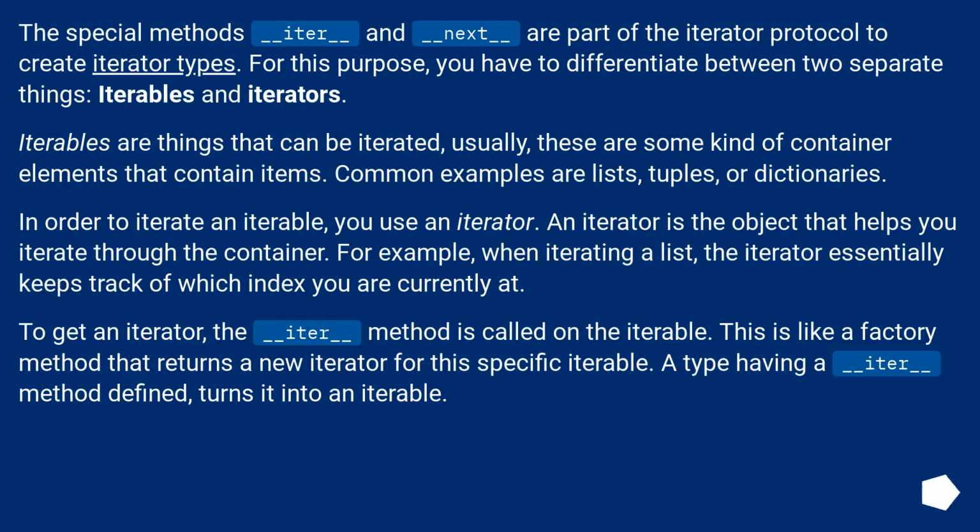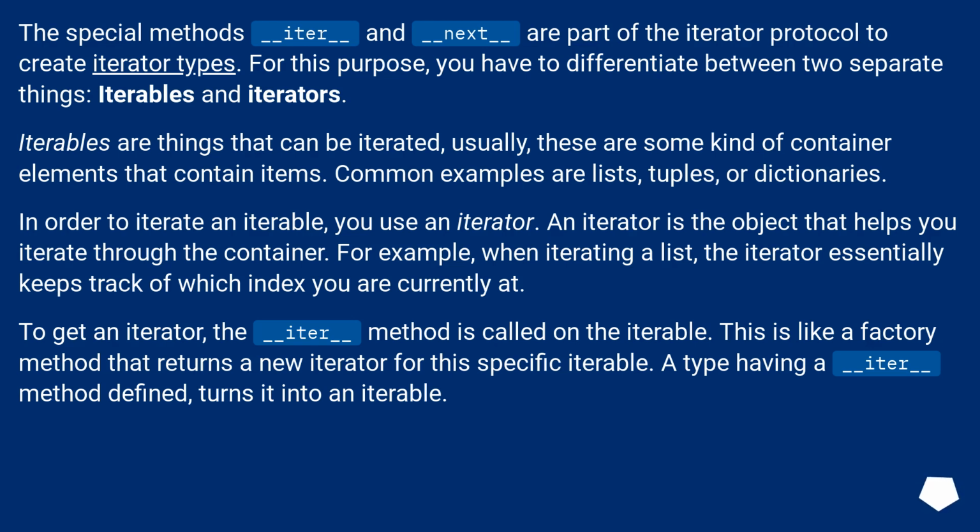The special methods __iter__ and __next__ are part of the iterator protocol to create iterator types. For this purpose, you have to differentiate between two separate things, iterables and iterators. Iterables are things that can be iterated. Usually, these are some kind of container elements that contain items. Common examples are lists, tuples, or dictionaries.